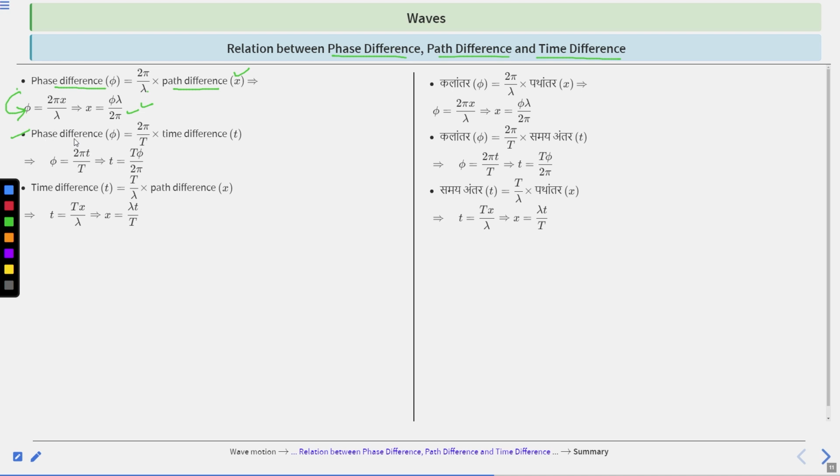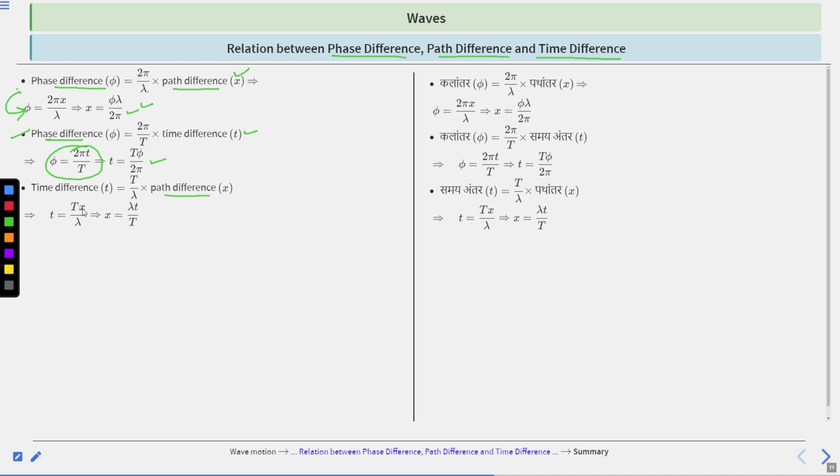Similarly, phase difference φ equal to 2π/T multiplied by time difference t. So φ equal to 2πt/T, and calculating this you will get t equal to Tφ/2π. And time difference t is equal to T/λ multiplied by path difference x.